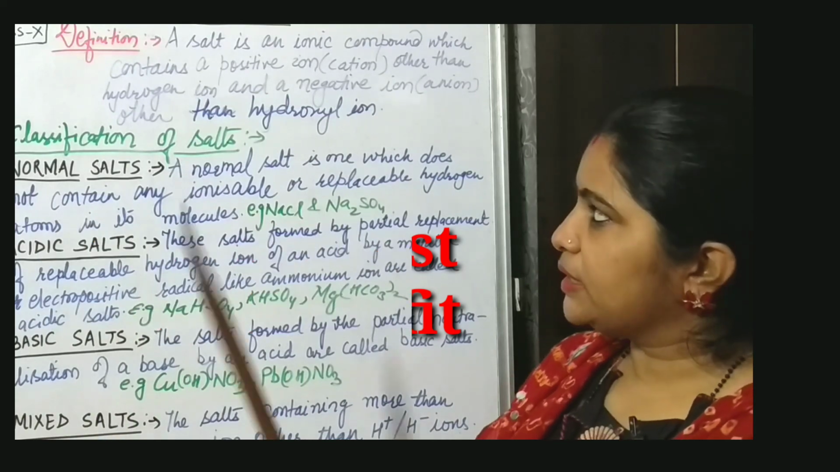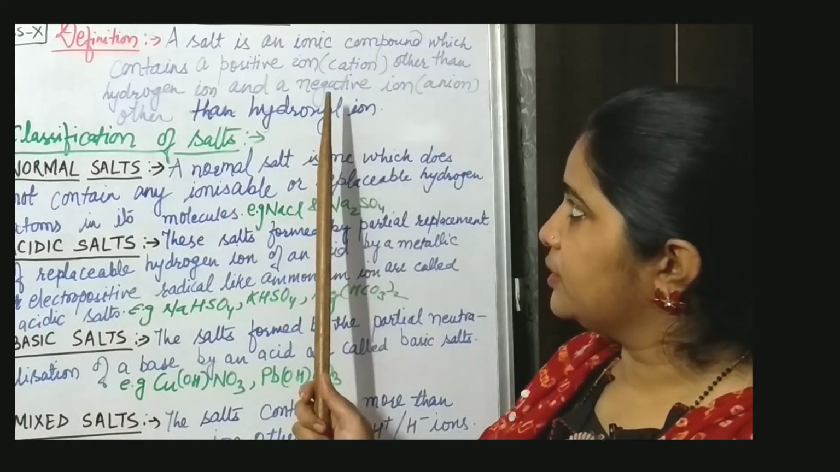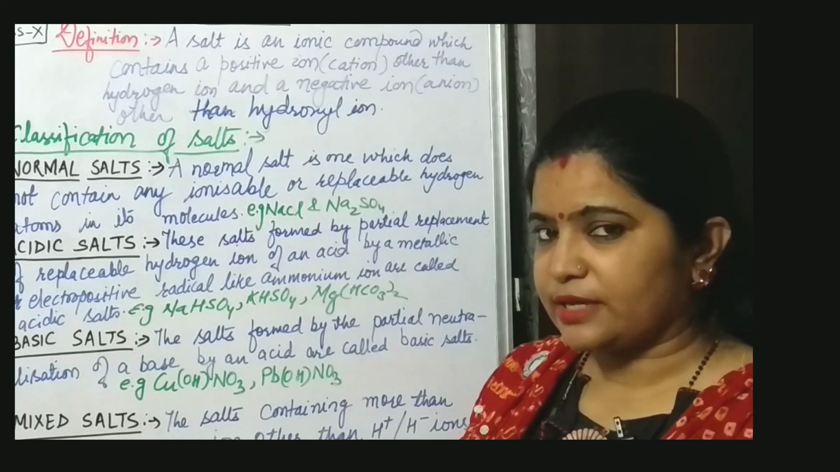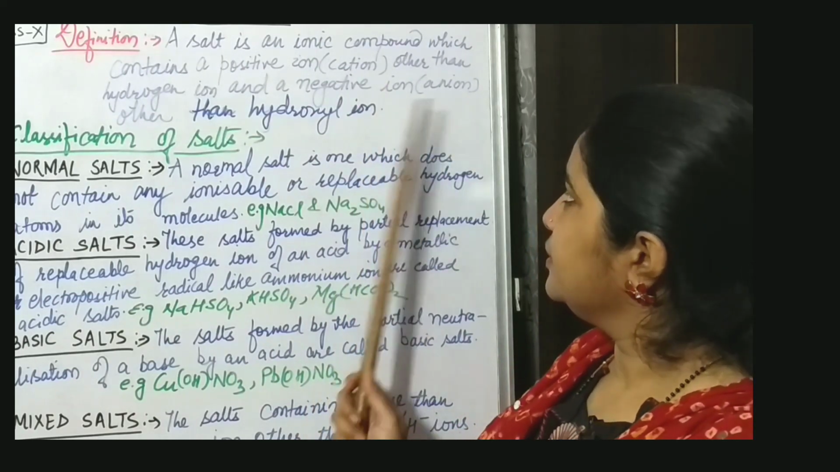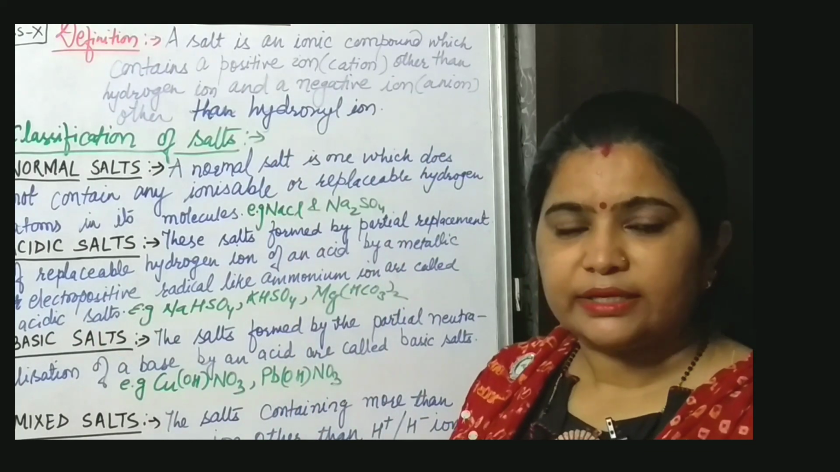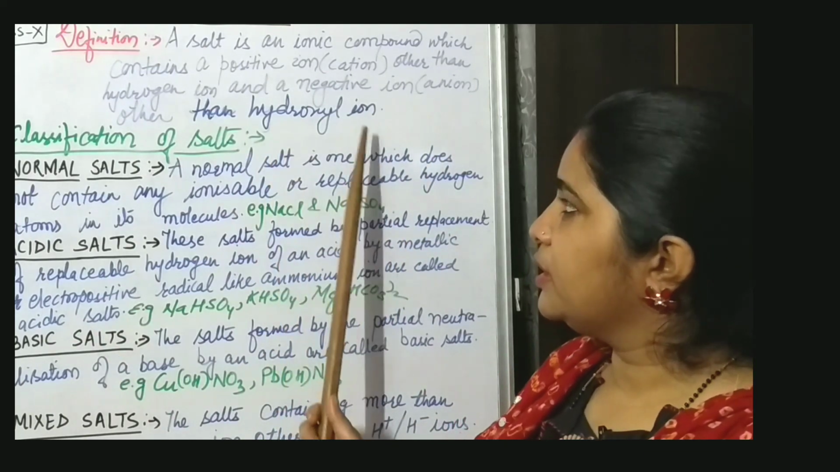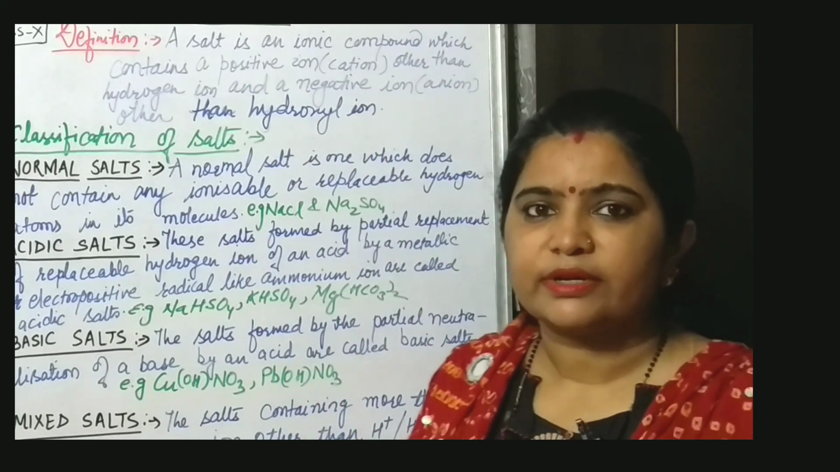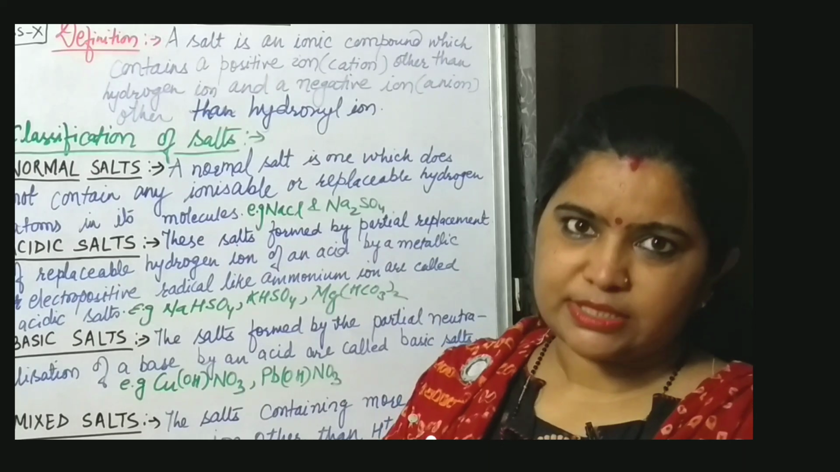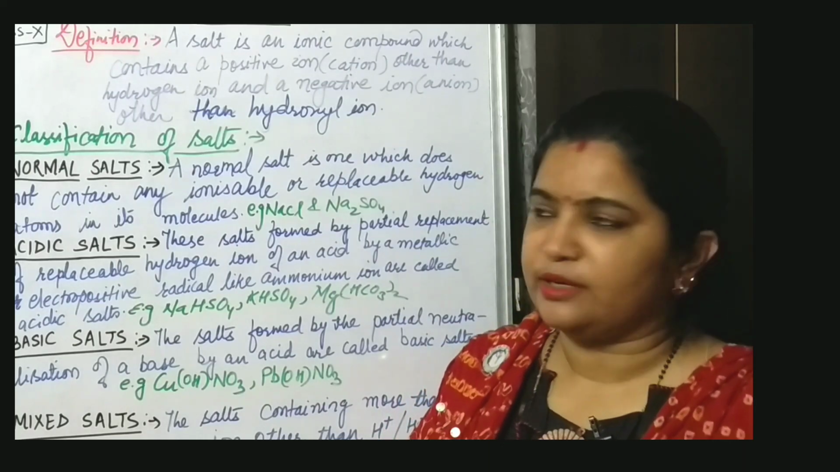As we have seen in the definition, the positive ion could be anything except H+ ion, or the negative ion, that is anion, could be any other element except hydroxyl ion. Suppose we take one example of NaCl. Here the positive part is Na+ and the negative part is Cl-.